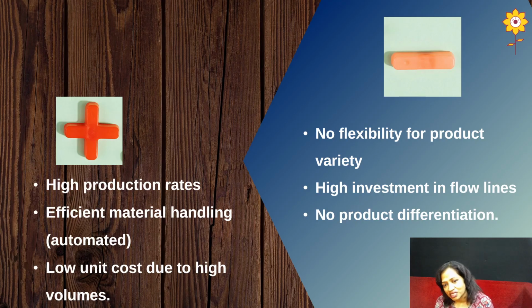Then next are the disadvantages. First one is no flexibility for product variety. Actually it is zero flexibility, I would say. Second one, high investment in flow lines. Each product line will have high investment. Third one, no product differentiation. There is no product variety, only one product will be produced here but in large volumes. I hope you have understood the four types of production system.